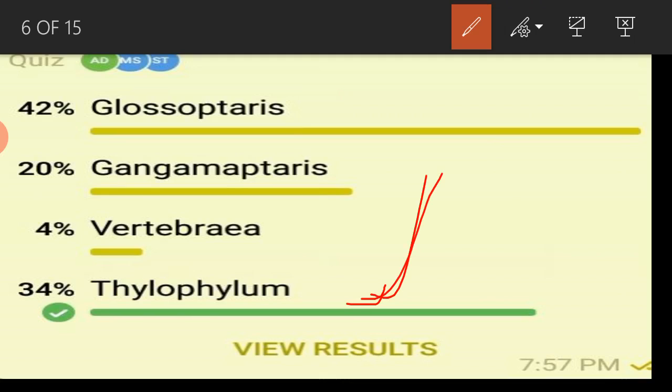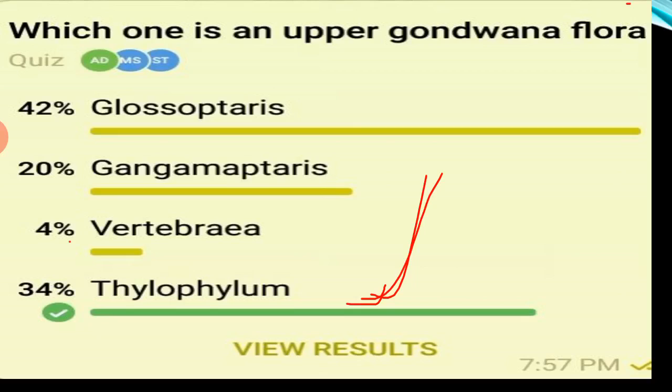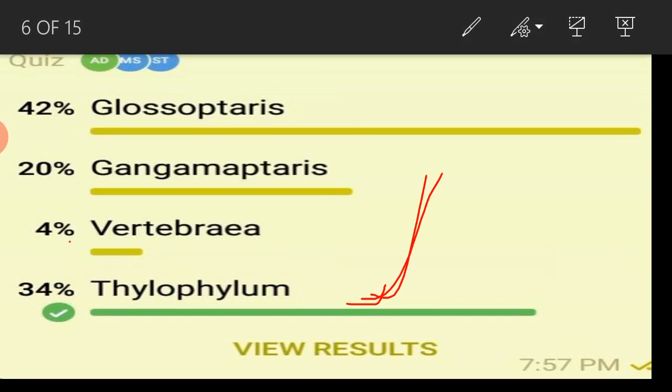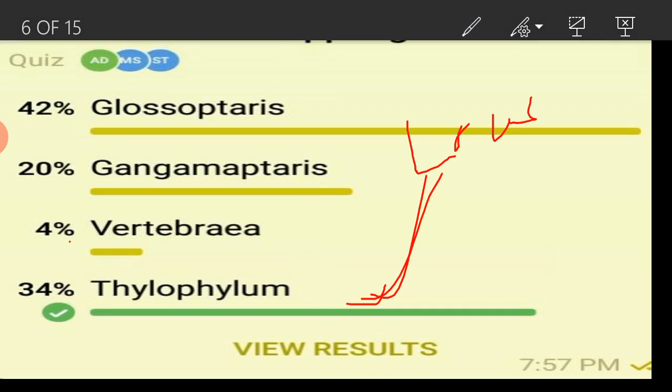So this is the correct answer. Only 34% gave the correct answer. So why is Tilophyllum the correct answer? Glossopteris and Gangmopteris belong to lower Gondwana. Please remember it. Everyone is confused by this question.